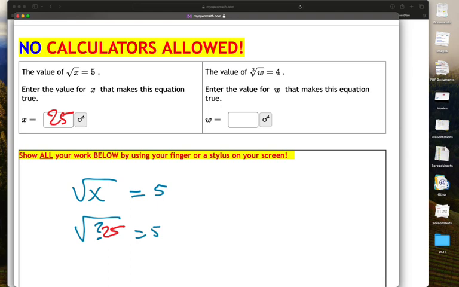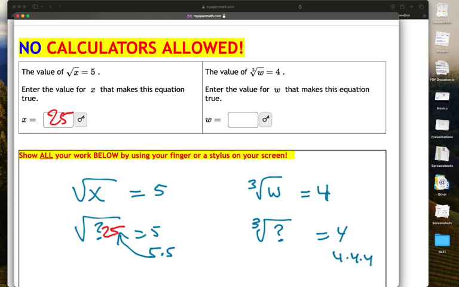Looking at the other one, now we have a cubic equation. Cube root of w equals 4. We're looking for some number that if we take the cube root of it, the answer will be 4. Well, coming back to here, we could have multiplied 5 times 5 to figure that out working backwards. We could do the same thing right here working backwards. That is 64, so that means the value that we are looking for, that is W, like this one was X, is 64.